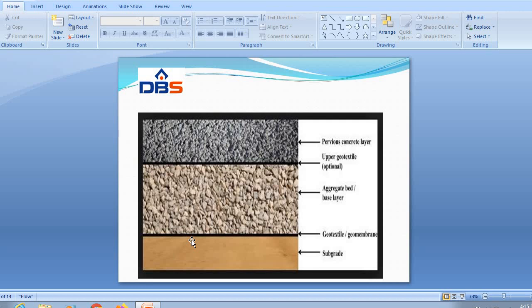We can see here a cross-sectional view of no fines concrete. Here we are removing the fines from the concrete. It is a roadmap: previous concrete layer, geotextiles, which is an optional one, and aggregate, which is used as a base layer, and the third layer can be geotextile and geomembrane, which are used from the road construction point of view.